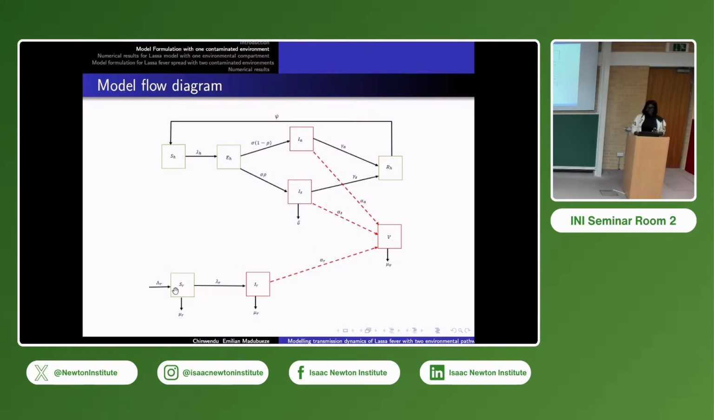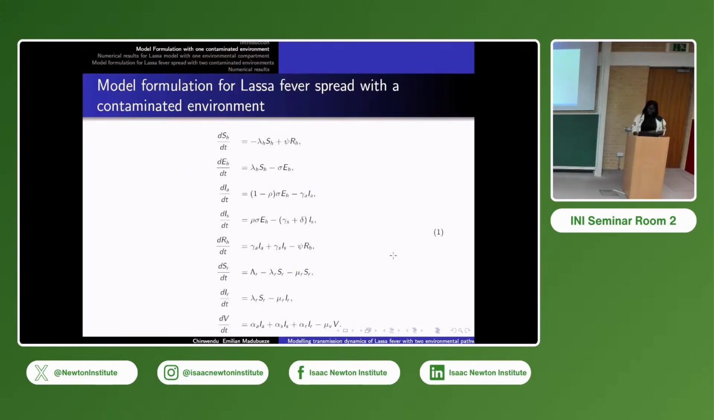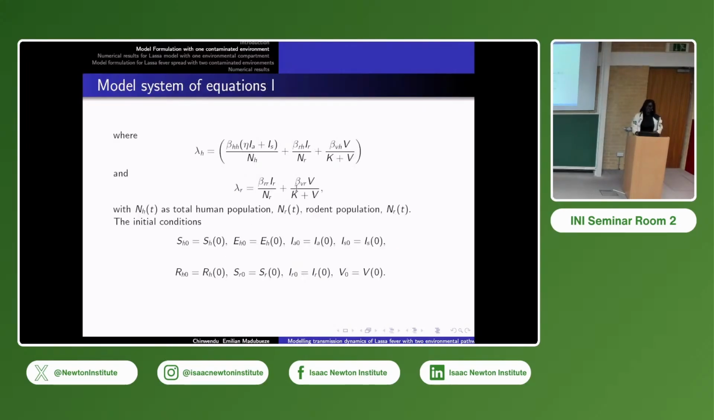Then also we have the rodent population, where the rodents we have here are not infected. When they come in contact with lambda, which is a force of infection, they become infected. Of course, they are also shedding the virus in the environment. This will lead us to the system of equations we have here, the ODE, which is given as this. Then, our lambda is defined in so many ways.